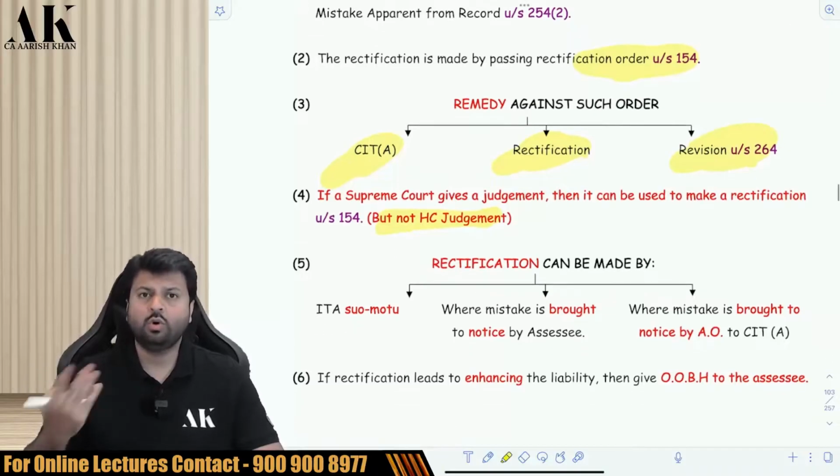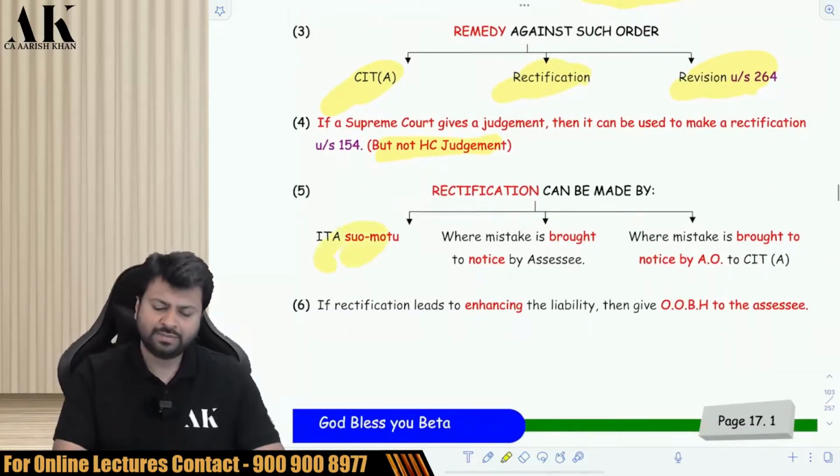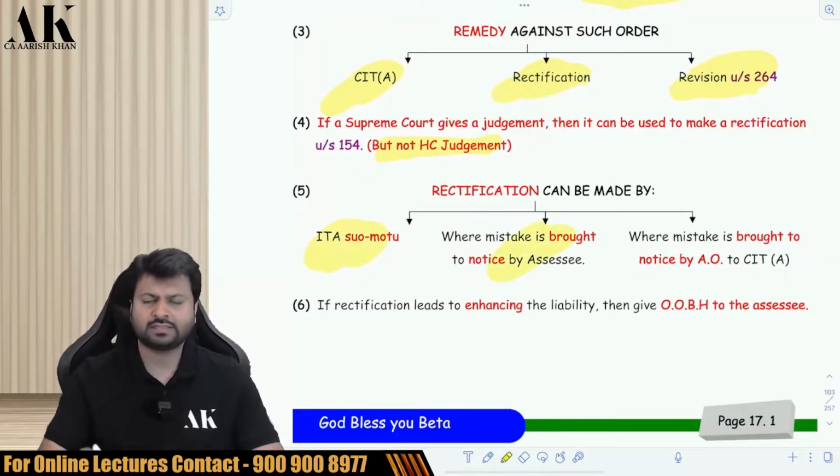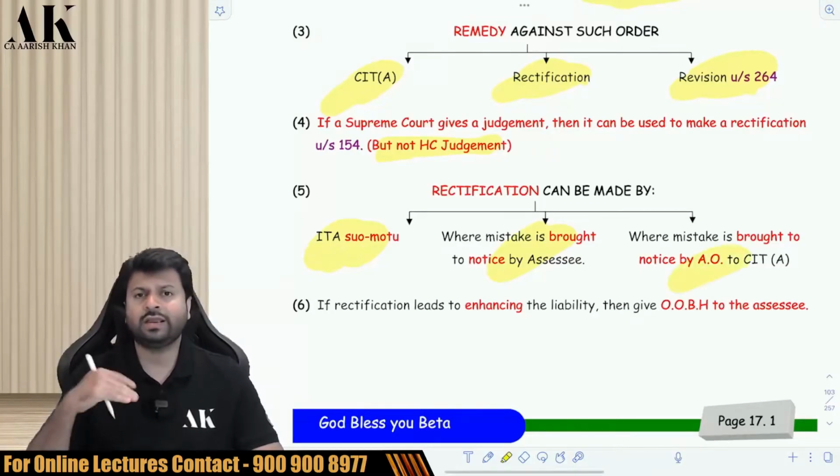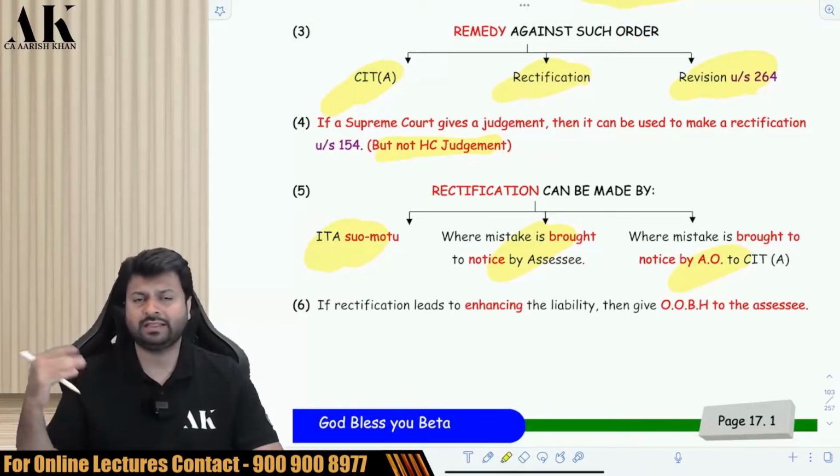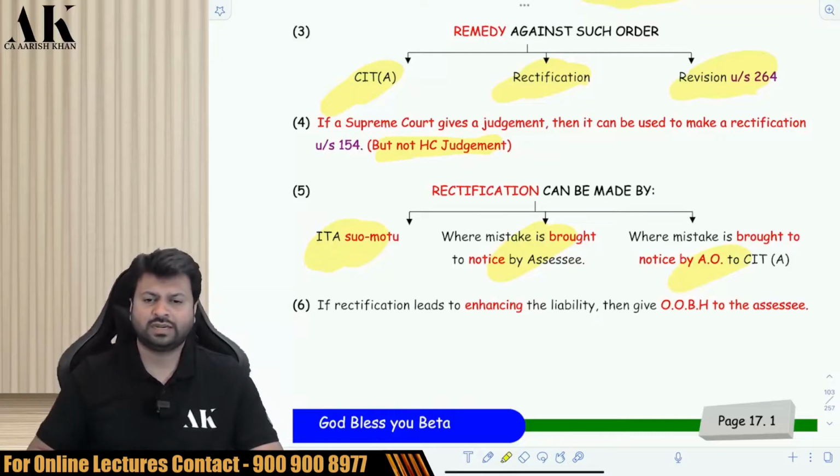Who can initiate the rectification proceeding? It can be done suo motu by the income tax authority, or the assessee can give an application, and even the AO can give an application to the CIT appeal and tell the CIT appeal that I have made some mistake, please rectify it. If the liability increases, the department will give you what?